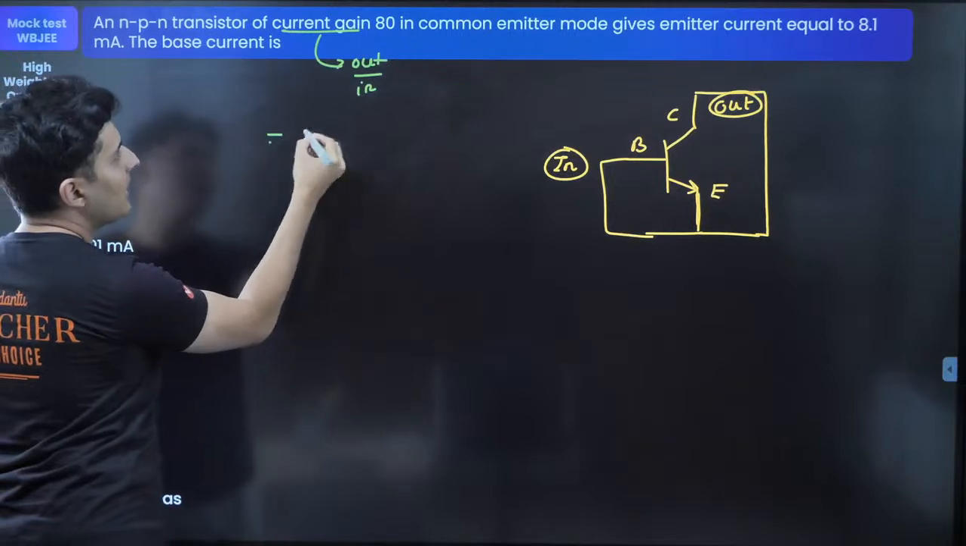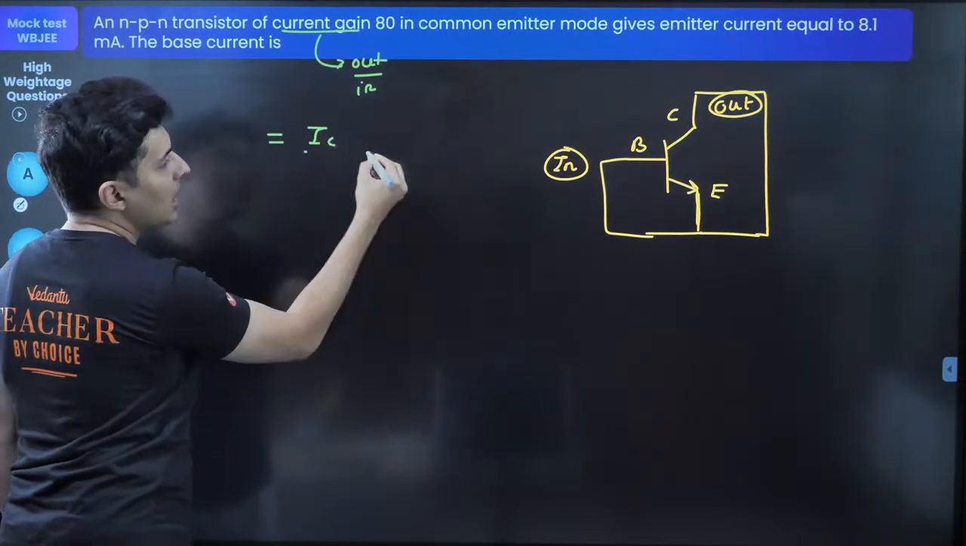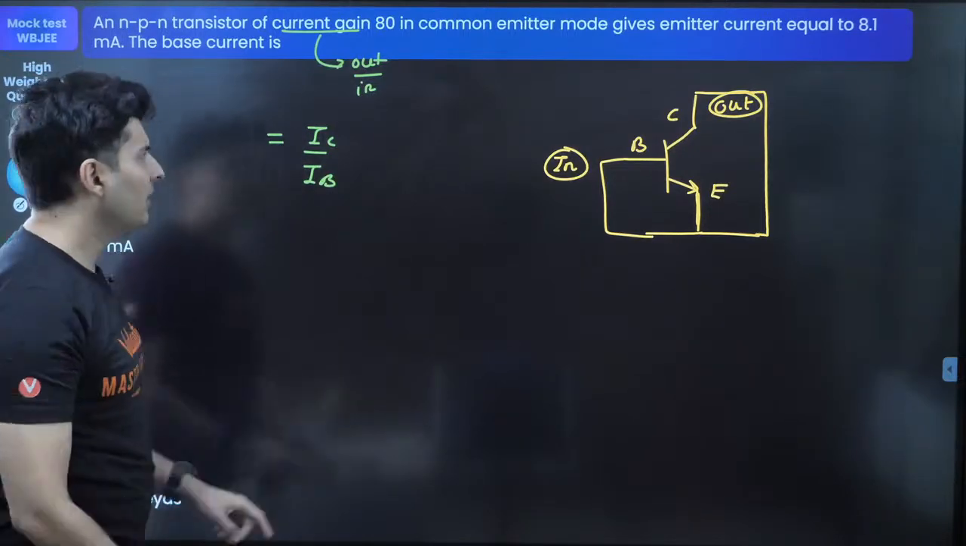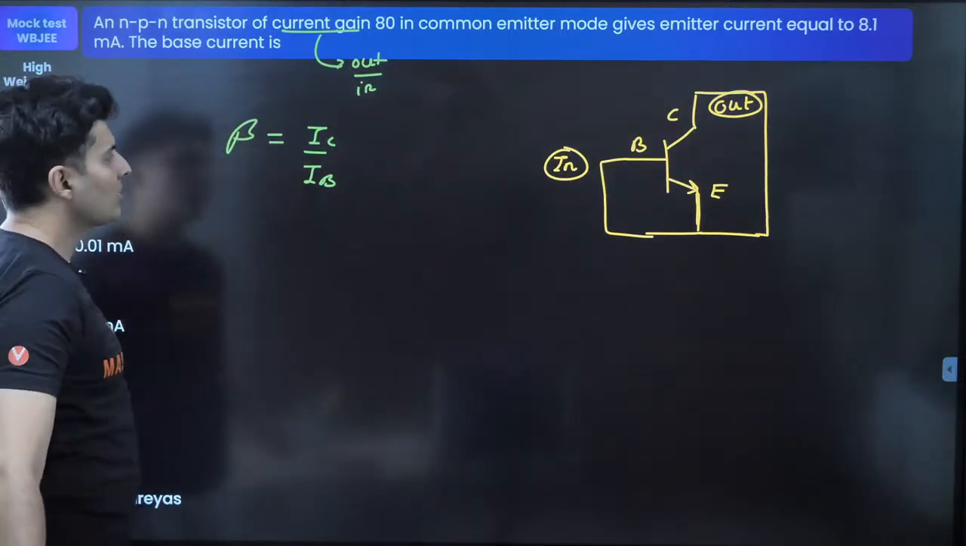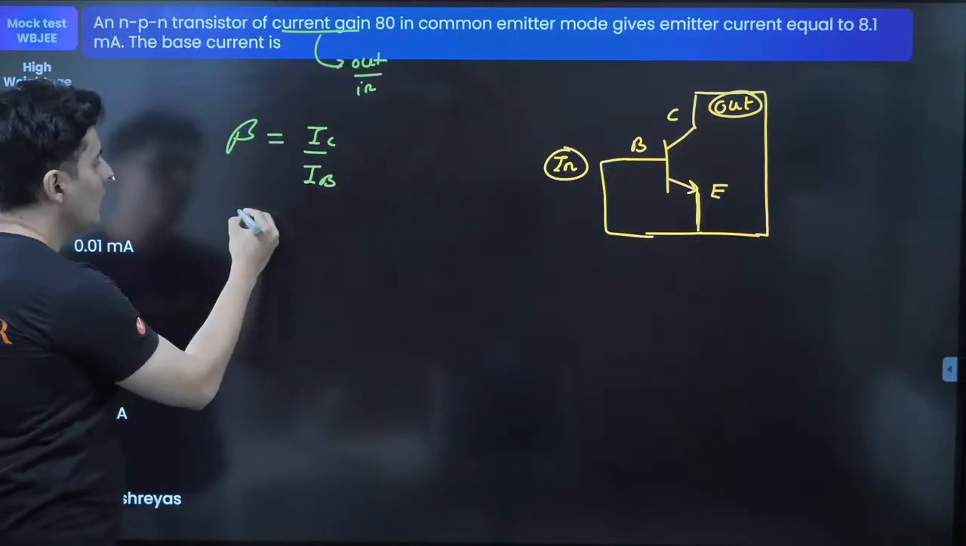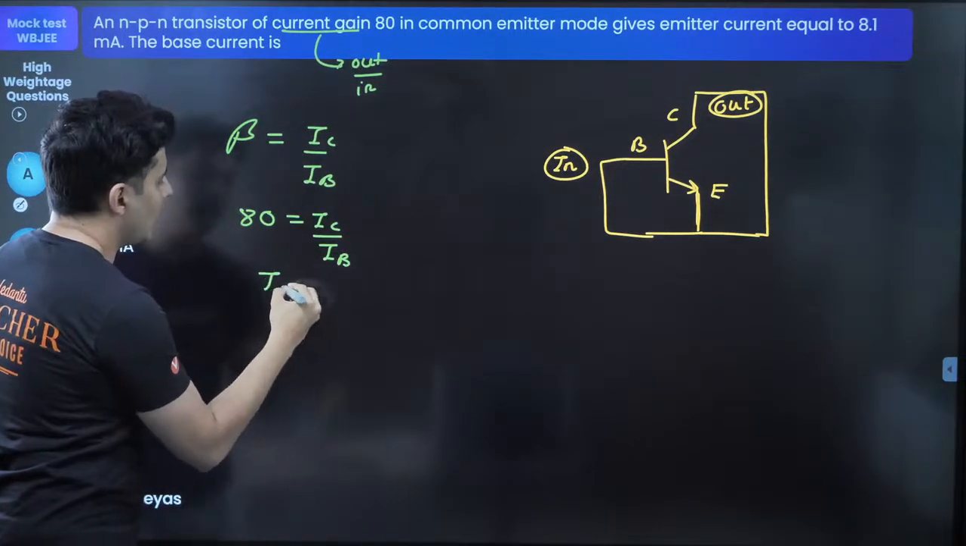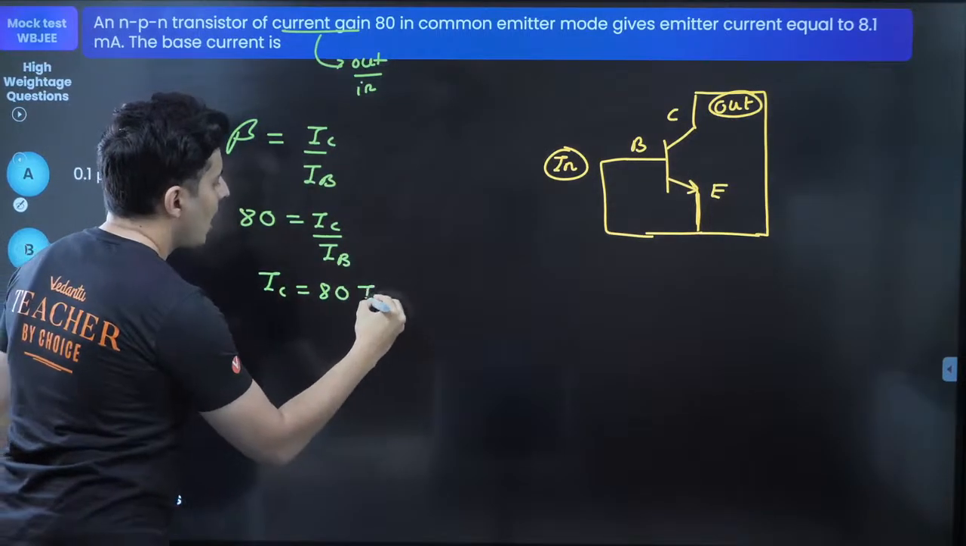What is the output? It will be IC. And what is the input? It will be base current. IC by IB, I know what it is. It is nothing but your beta. So beta is given to you. So beta is equal to IC by IB. Naturally, IC will be 80 times of IB.